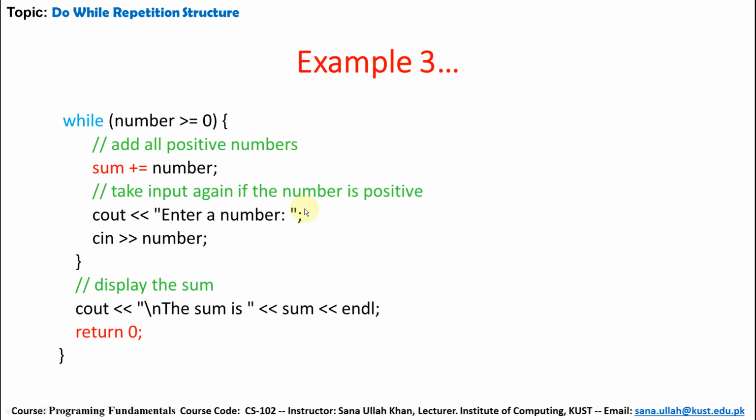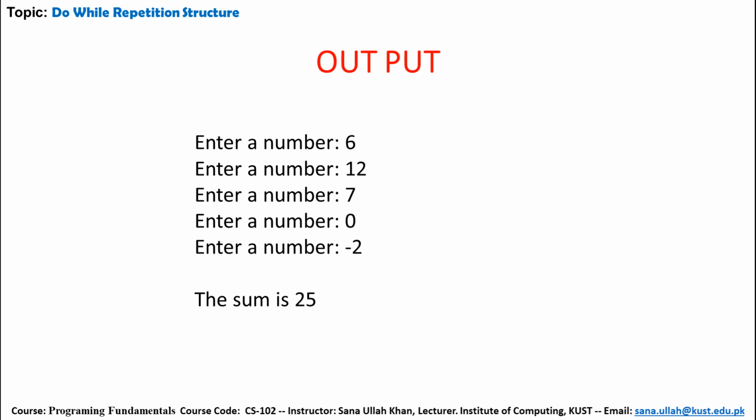After that, take input again. If the number is positive, check it. Let's suppose it is 2, so the number will be checked, and the value will be added to the sum. If the condition is false, the loop will stop, otherwise it will continue. So enter 6, enter a number 12, enter a number 7, enter a number 2. So the sum is 25.